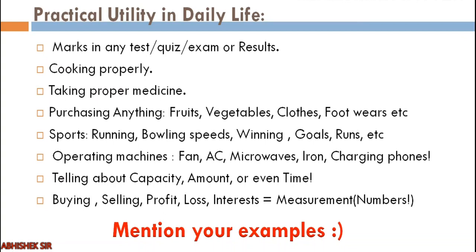Even the winning of any game is determined by measurements, right? Suppose you take football, so we are measuring goals, right? And those who are scoring more goals, they win. Even in cricket, winning is decided by runs or wickets, right? Operating machines also, like we have measurements of the speed of fan, we have measurements for temperature of AC, temperature of microwaves, temperature of iron. Even when you are charging the phone, it will show the measurement of the battery.